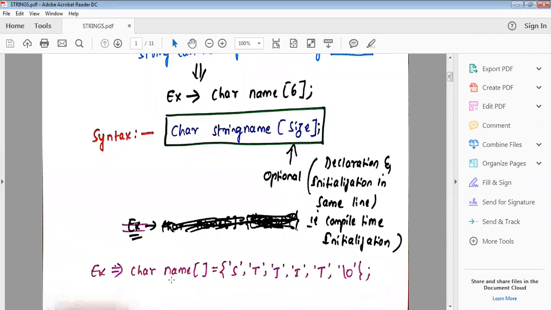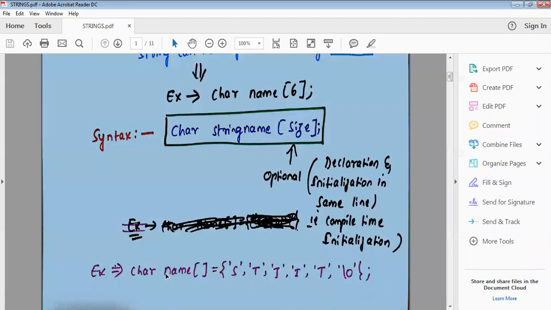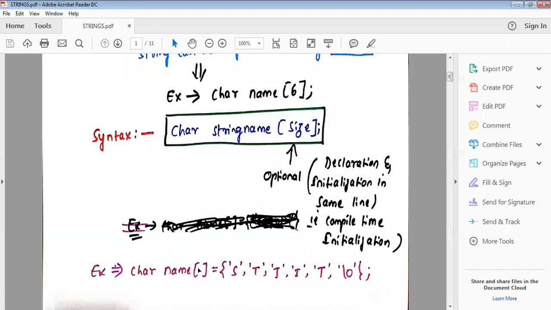So here I have written one example. This is an example without using the size. Without using size I have declared a string. Here, char is the data type and name is the array name, with an open square bracket and close square bracket.